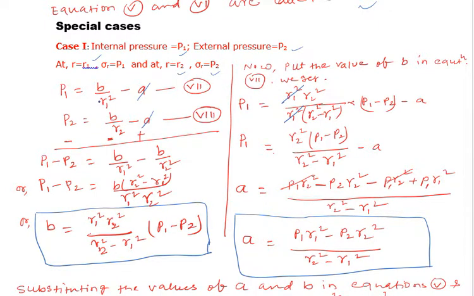So let's put the value of r. P1 is equal to b by r1 square minus a.